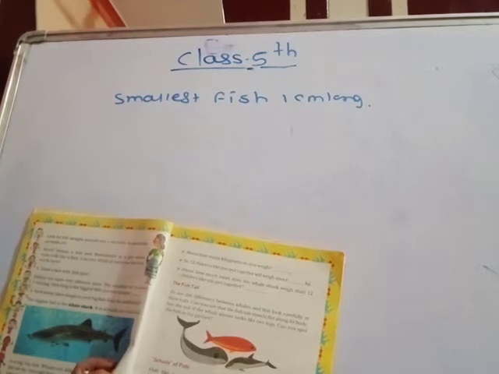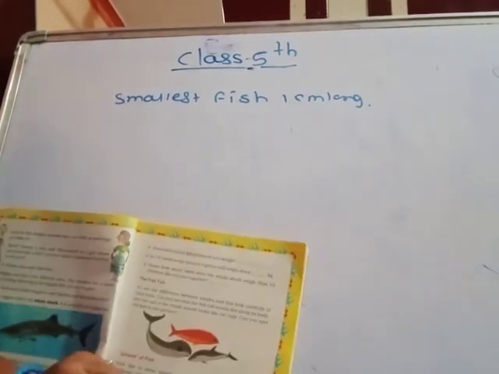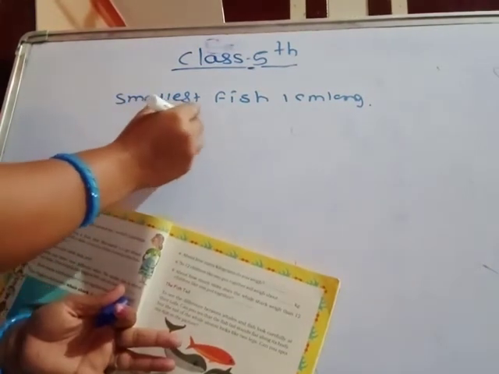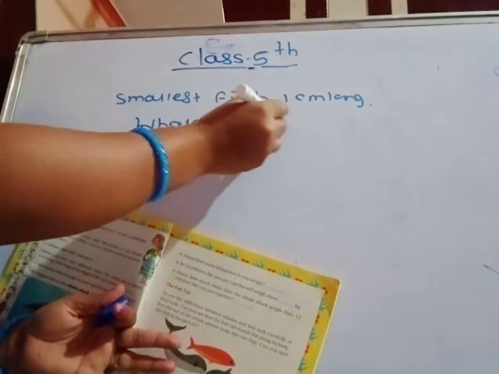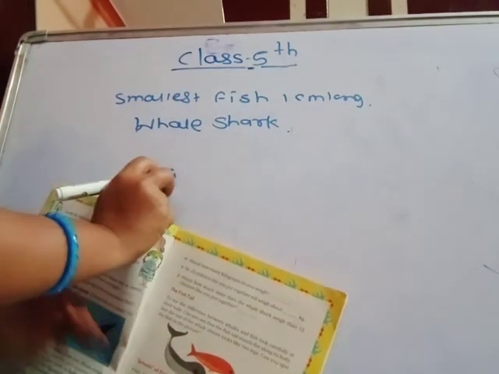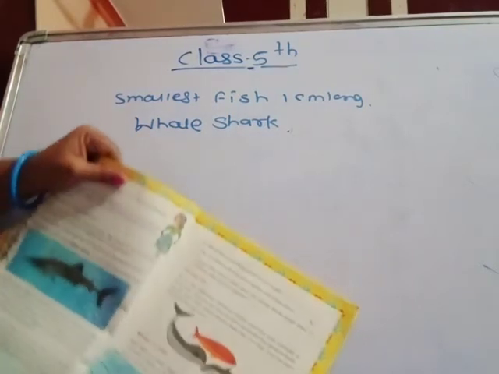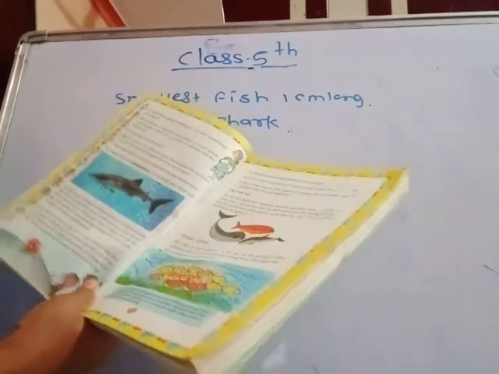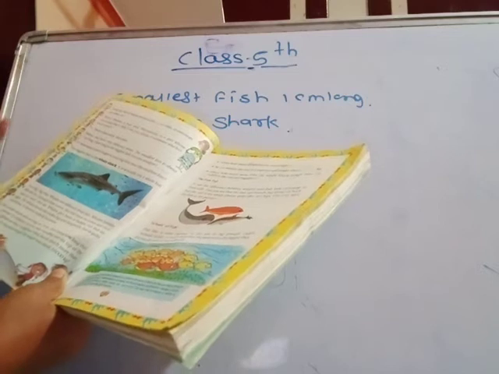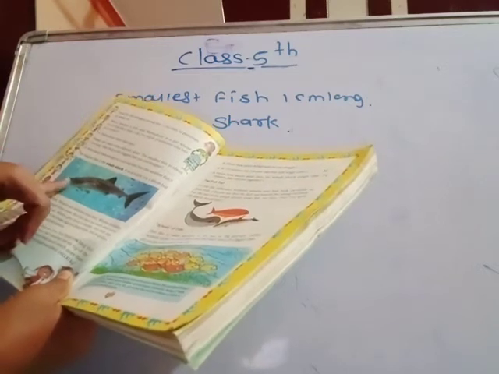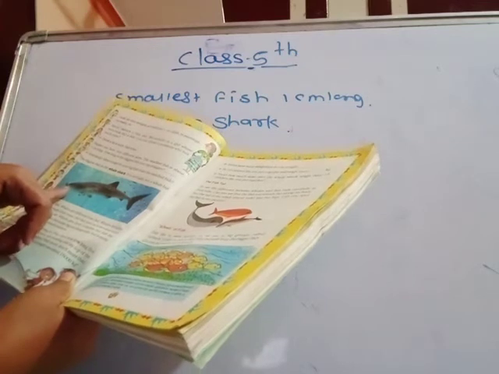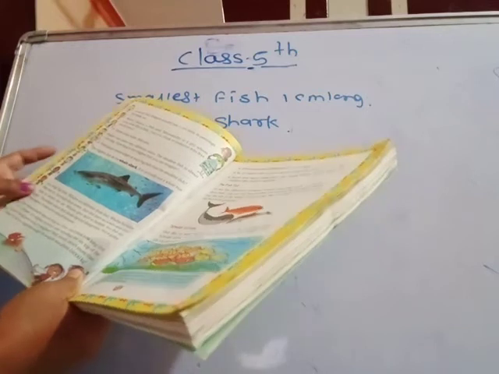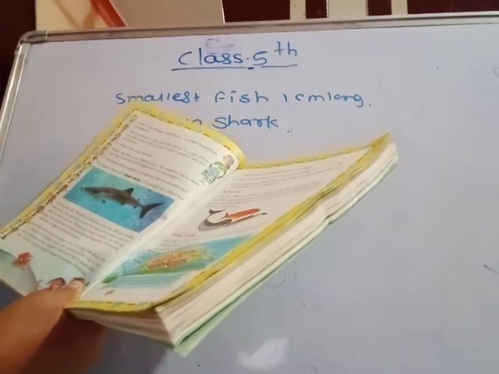The biggest fish is the whale shark. Do you know which is the biggest fish? Whale shark. It is actually not a whale but a big fish. Whales are different from fish. Whales breathe like we do, through their nose. Do fish breathe through the nose? No. They take in water, not air.